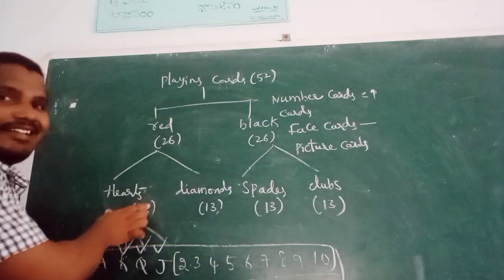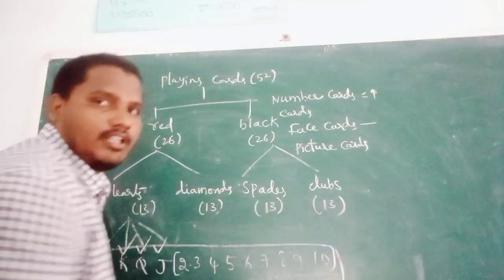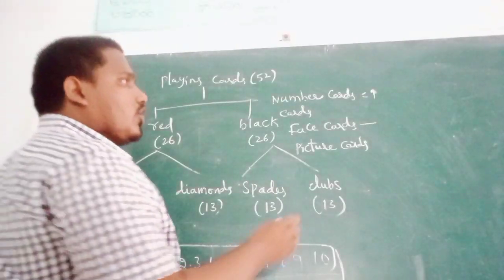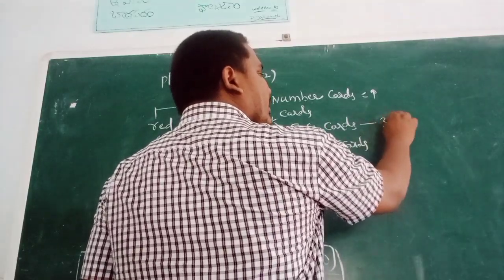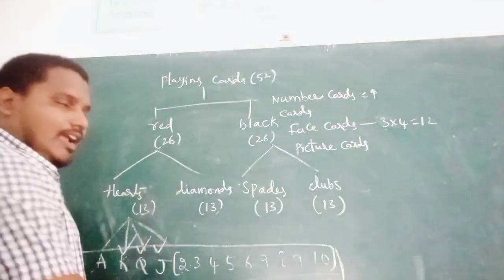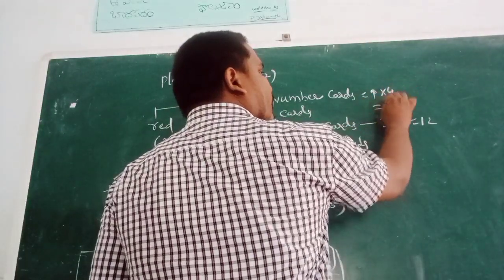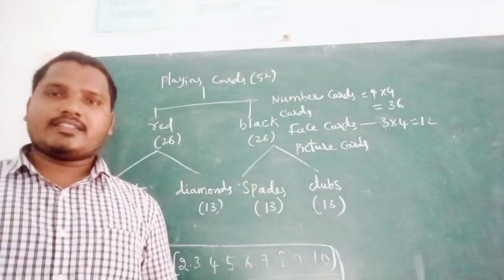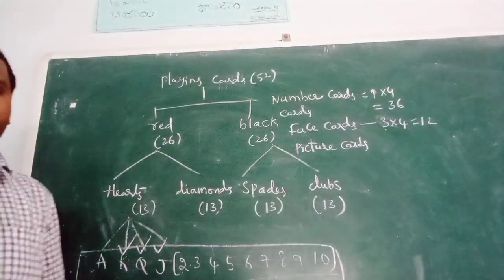In this set 3, here also 3, here also 3, here also 3. 4 sets are there. 4 into 3, total 12. Here also number cards 9, 9, 9, 9. 4 sets are there. 9 into 4 is 36 number cards.